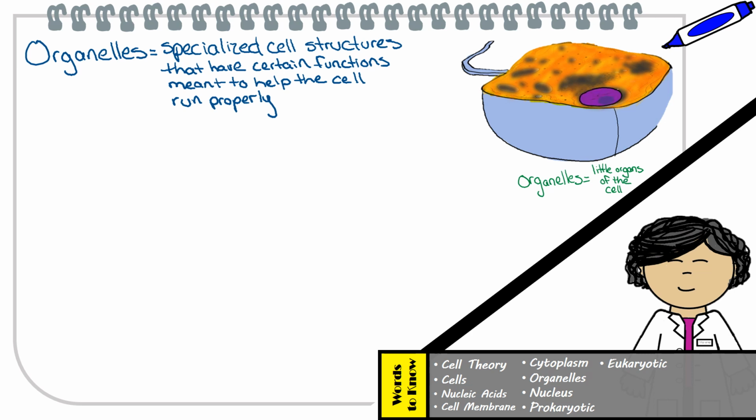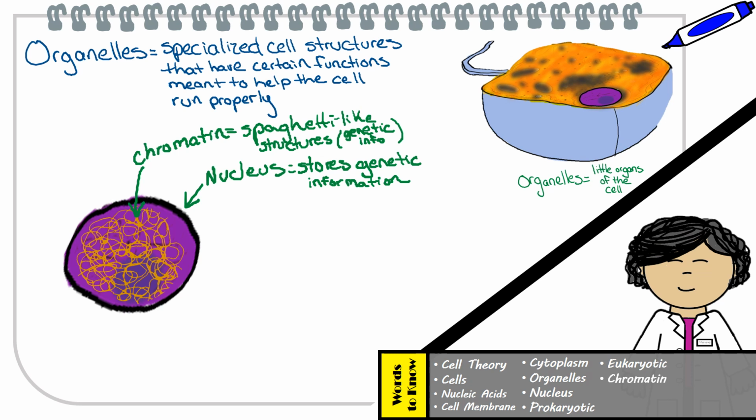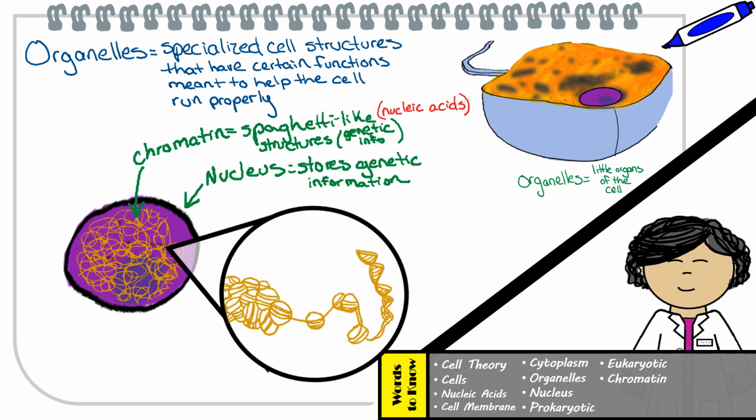As we mentioned before, this is the largest visible organelle in a cell, and it contains genetic material inside of it. Basically, it is the control center of the cell, whose genetic material is often seen as chromatin, which are spaghetti-like structures. What biomolecule do you think this chromatin is made up of? Yes, that's right, Alex. Chromatin is made up of nucleic acids, specifically DNA.